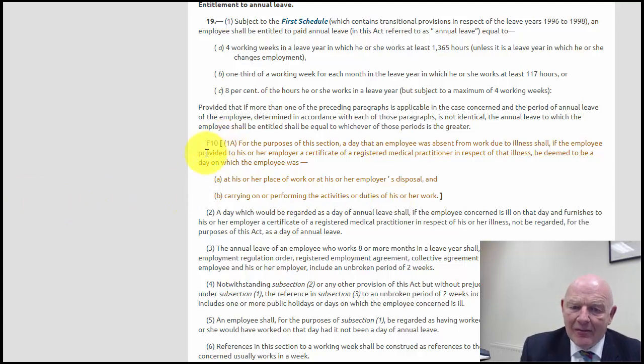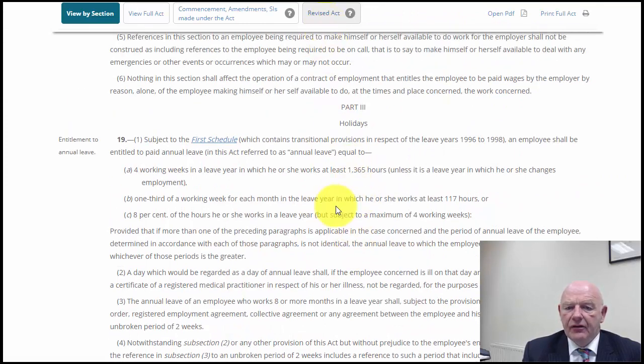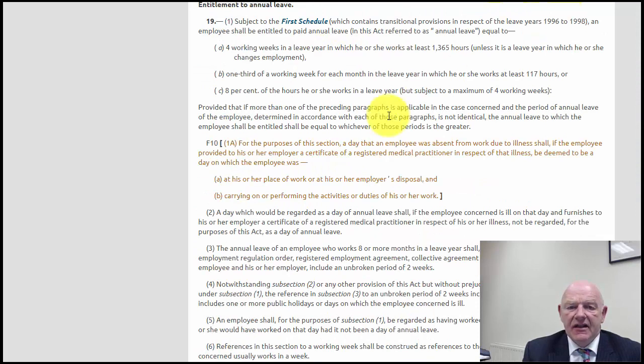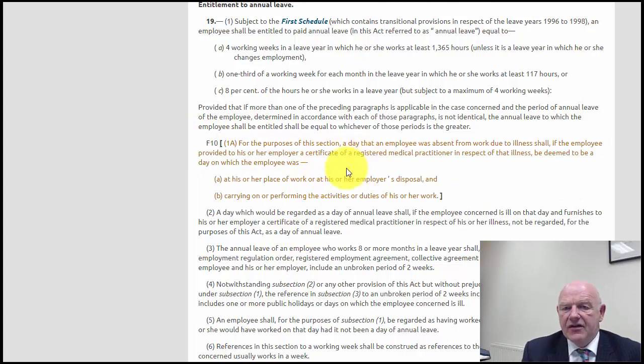So that's the amendment, and that's something you need to always check. You look at the Revised Act and you'll see that section 19 is amended by this particular section, and that covers the situation where the employee is ill and is still accumulating holiday entitlements.